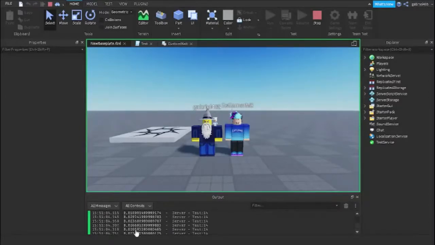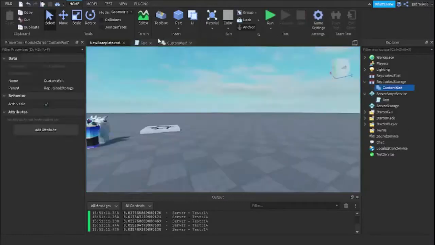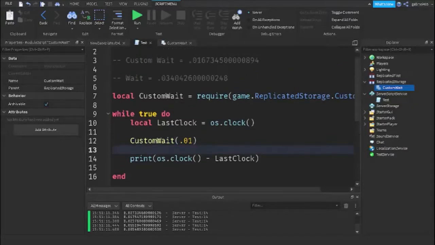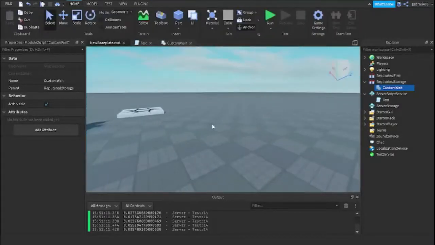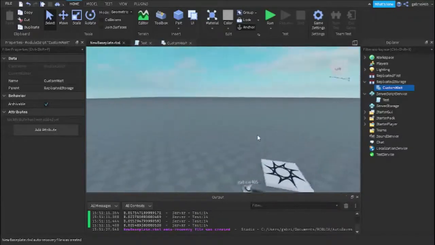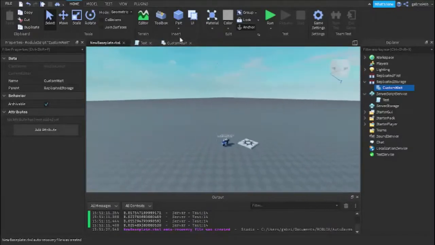It is doing really efficiently. It's not doing a bad job. It is off by a micro decimal, but that is bound to happen because it's such a small number. But as you guys can compare, the custom wait is slightly more accurate. Now our game is not lagging whatsoever because there's nothing in our workspace, but imagine how much damage the wait would have if our game was really laggy.